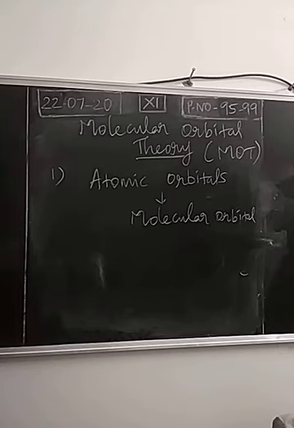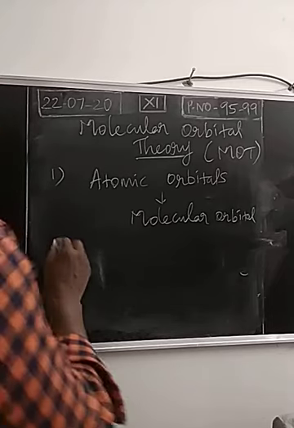But here, two atomic orbitals of different atoms, not the same atom. In hybridization, what happens? Atomic orbitals of the same atom will intermix together. But here, atomic orbitals of different atoms are combining. They are producing a new orbital called a molecular orbital. Okay. Then point number 2.